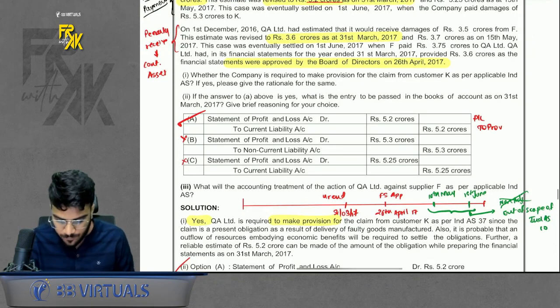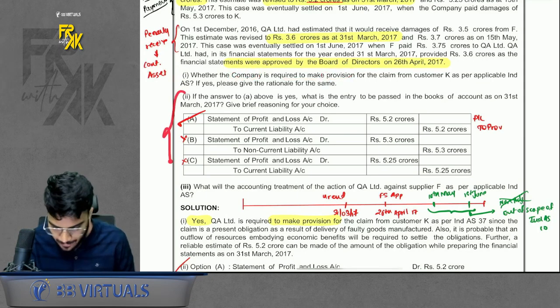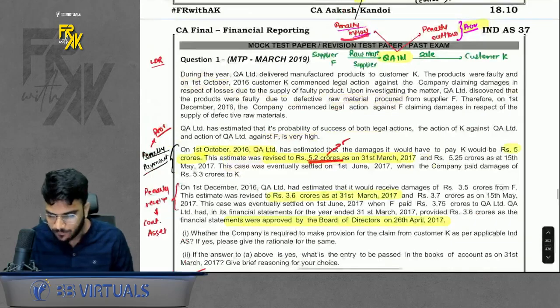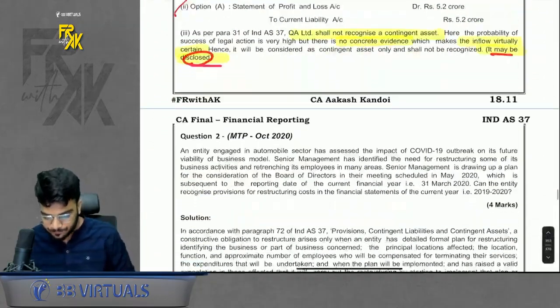First point, they have asked whether the company is required to make the provision. Of course the answer is yes. Second part, amount of provision, it will be 5.2. Third part, what to do with the penalty inflow. Contingent asset, just disclose it. It may be disclosed. Simple.